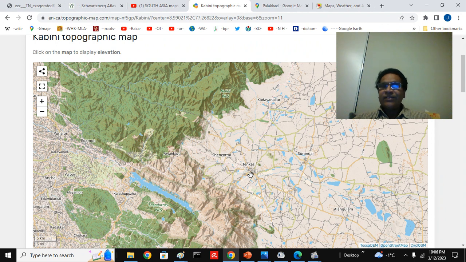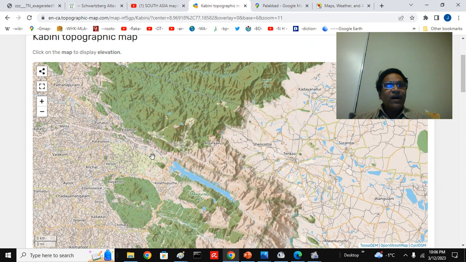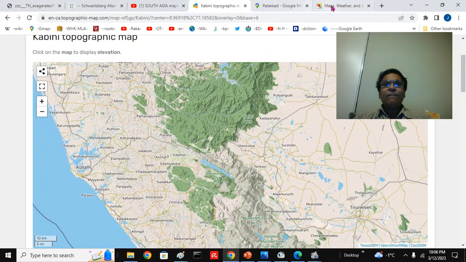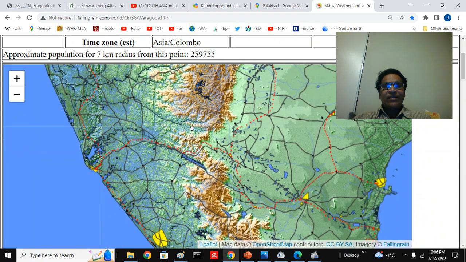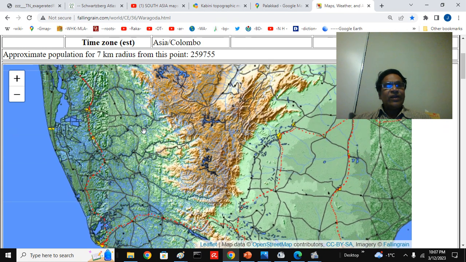Sometimes it's called Shenkottai-Tenkasi Pass, also called Punalur Pass. There is a Punalur town. This is the Tamil Nadu side, so Tamil Nadu Pass. All the names are used for this pass. So you can see here, this is Tirunelveli, this is Thiruvananthapuram, this is Kollam. The railway junction of Shenkottai-Tenkasi goes along this pass. This is the Achankovil river here. This is the Kallada river just north. This is the pass here. This is the region we are talking about,